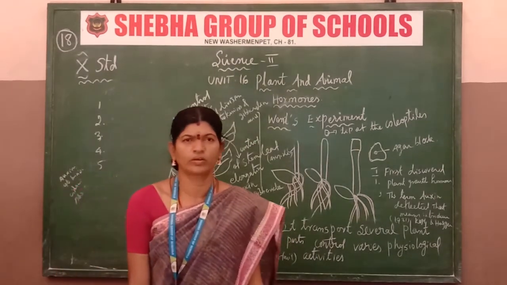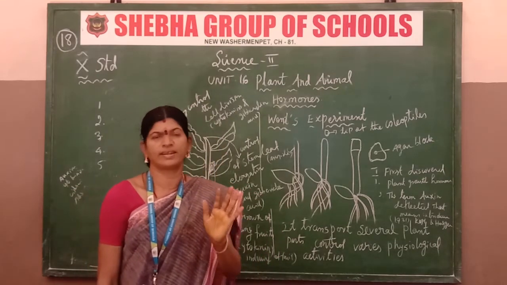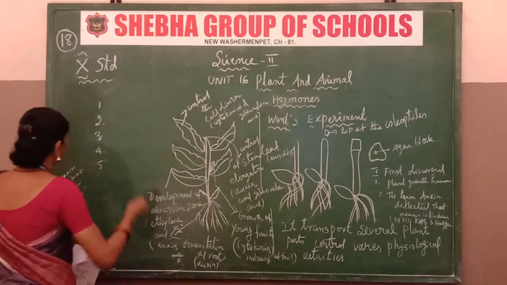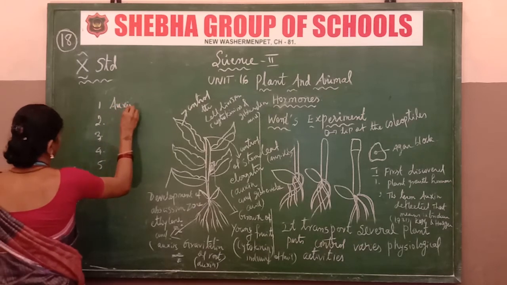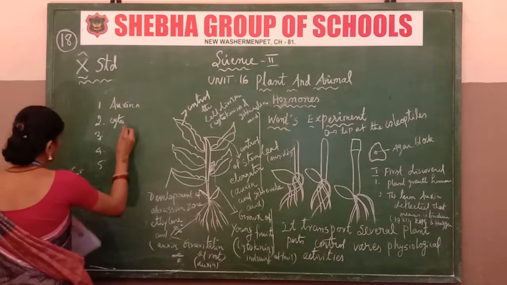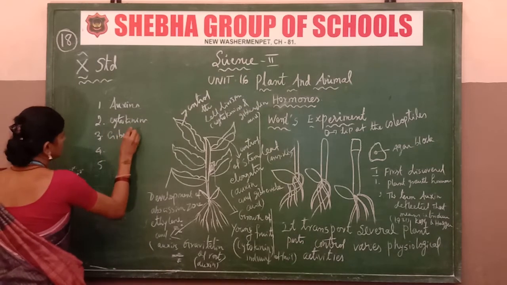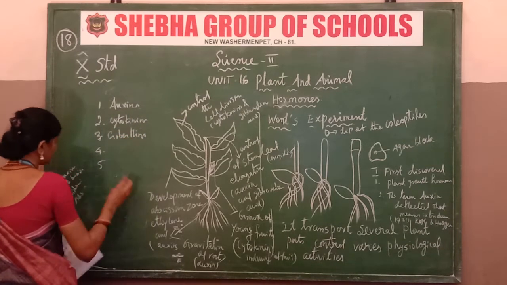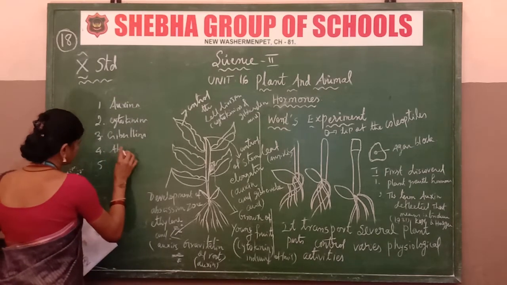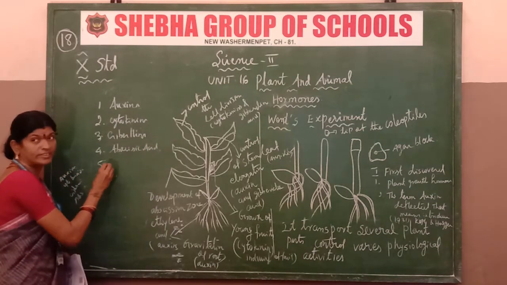Next we are going to the major types of hormones. There are five major classes of plant hormones. One is auxin. Second is cytokinin. Next is gibberellins. Fourth one is abscisic acid, ABA.